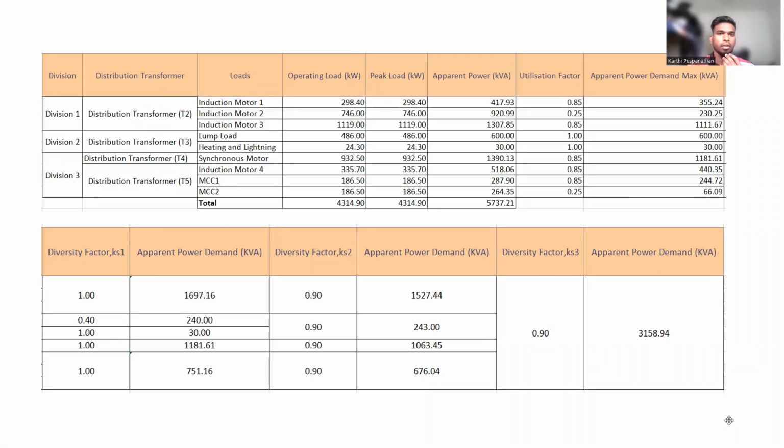Thank you. Hi, Doctor. I'm Karthi Puspanathan with the matrix number DE2001 and 01. I'll be presenting the transformer sizing part. So these are the three divisions given. This is transformer 2, 3, 4, and 5.